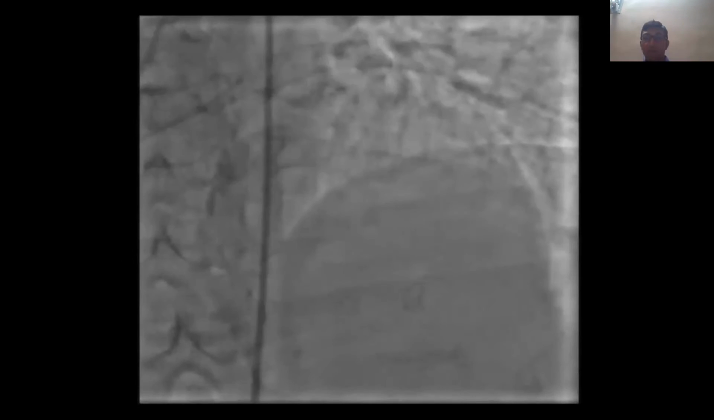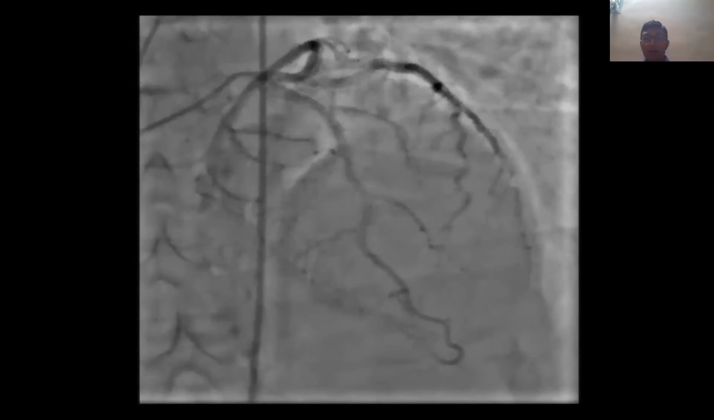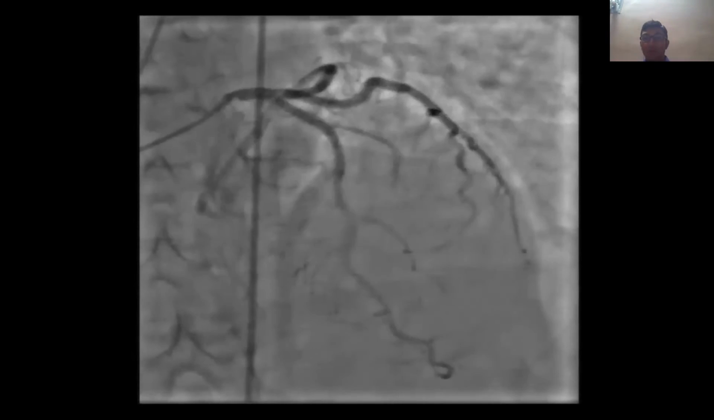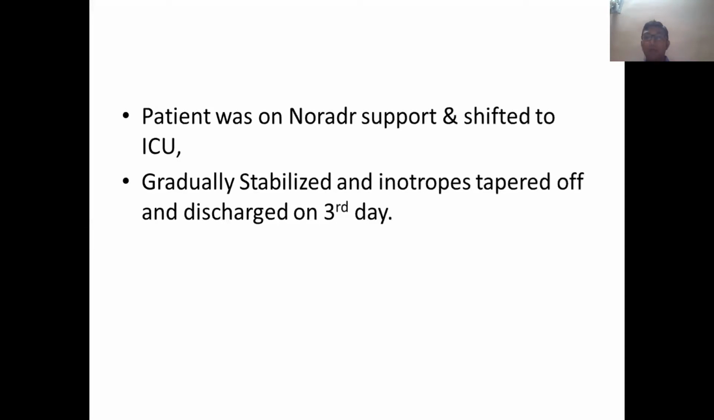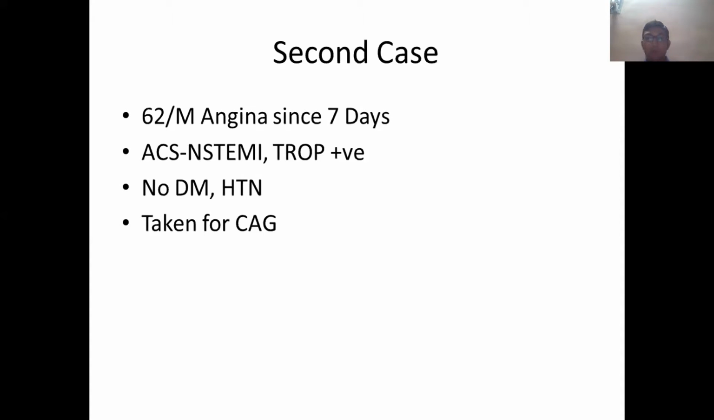And these are our final cranial images. We can see that all branches are open, even the diagonal and septal having good blush. The patient was put on noradrenaline support, and she was shifted to ICU. Gradually she stabilized and the inotrope was tapered off. Luckily, we could discharge her on the third day. She came for follow-up after 10 days, 1 month, and 3 months, and she is doing fine. So luckily, she is stable now.